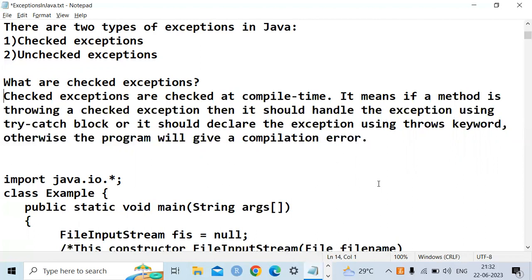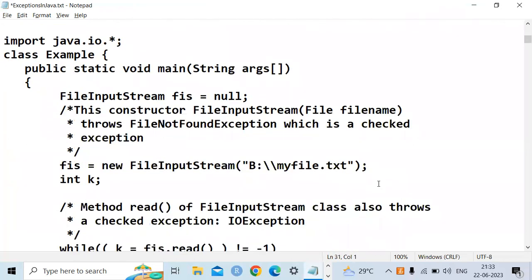Once you find there are no errors and no warnings in the program, then you execute the program. When you execute the program, in some scenarios you may be required to give input, to connect to the network, or to do something else. During that process, if any problem occurs, those problems are called unchecked exceptions. So let's see an example demonstrating checked exceptions.